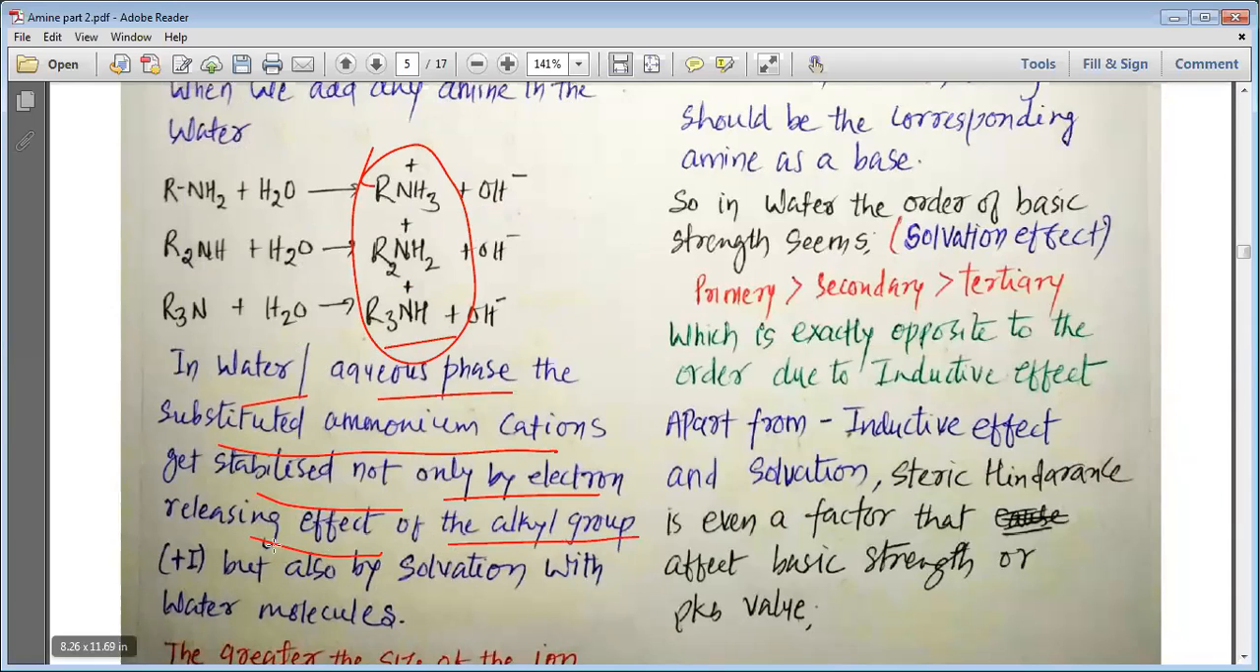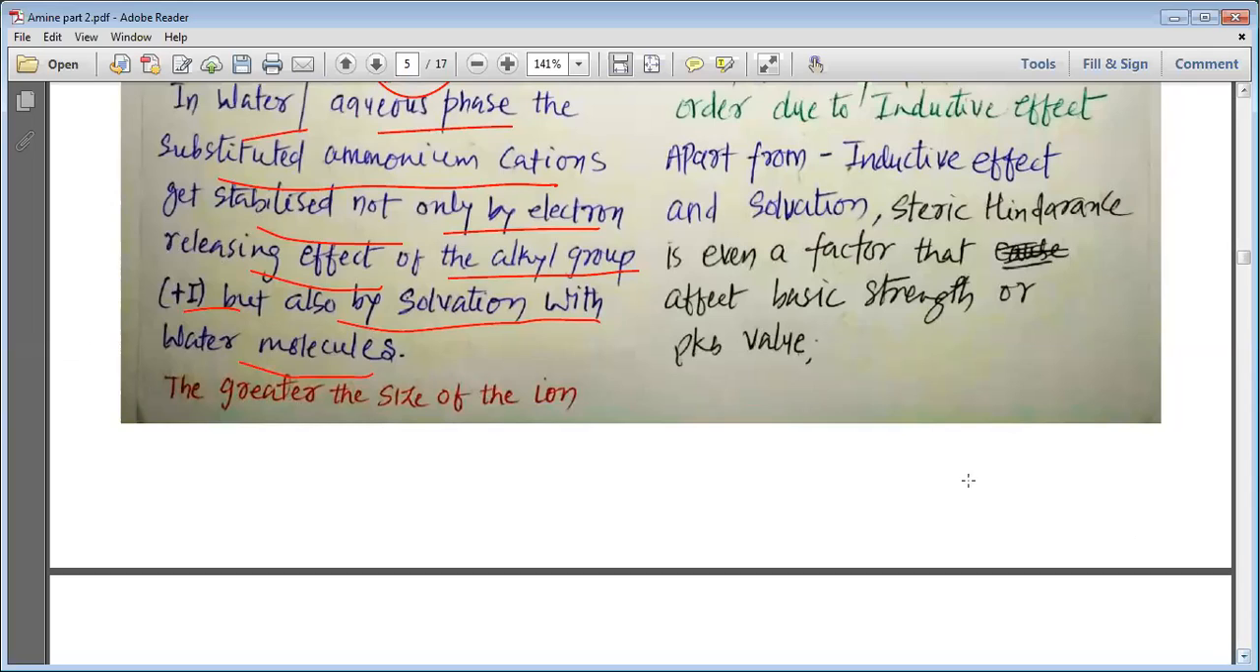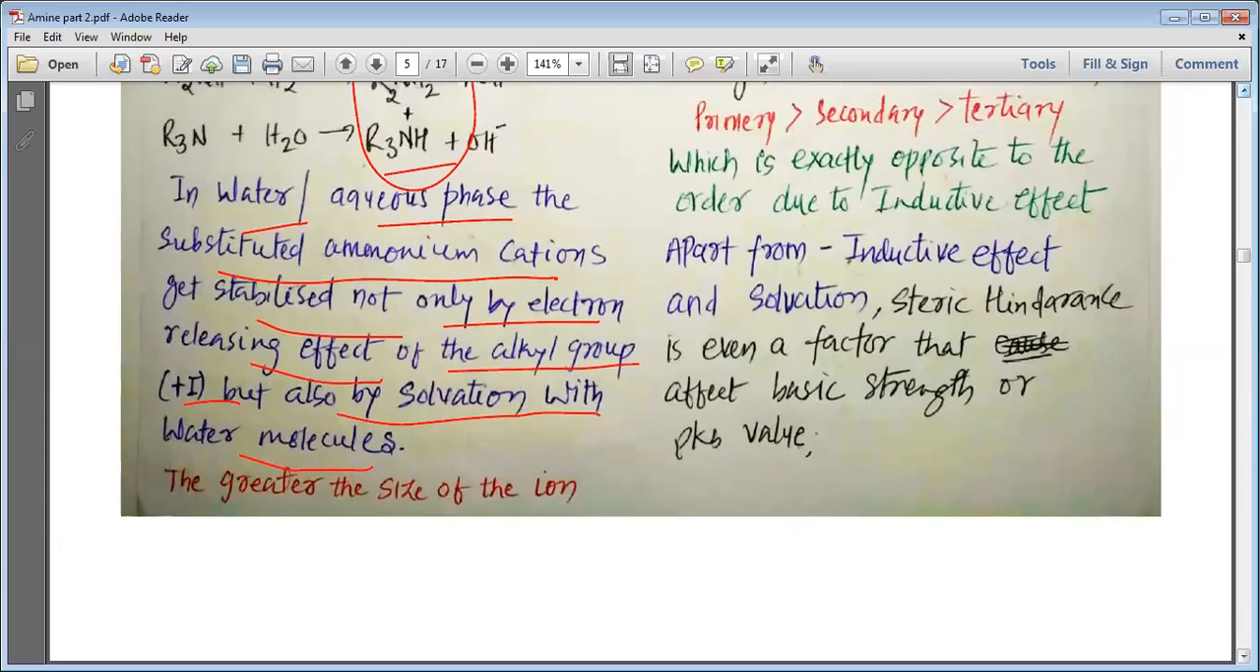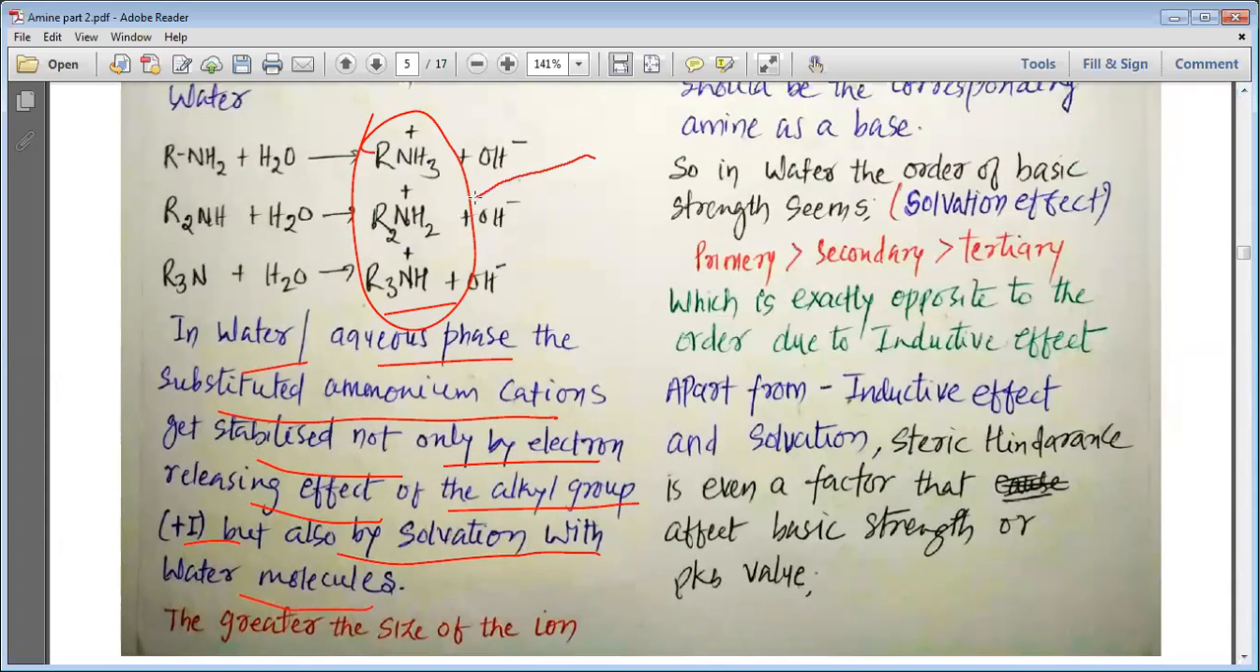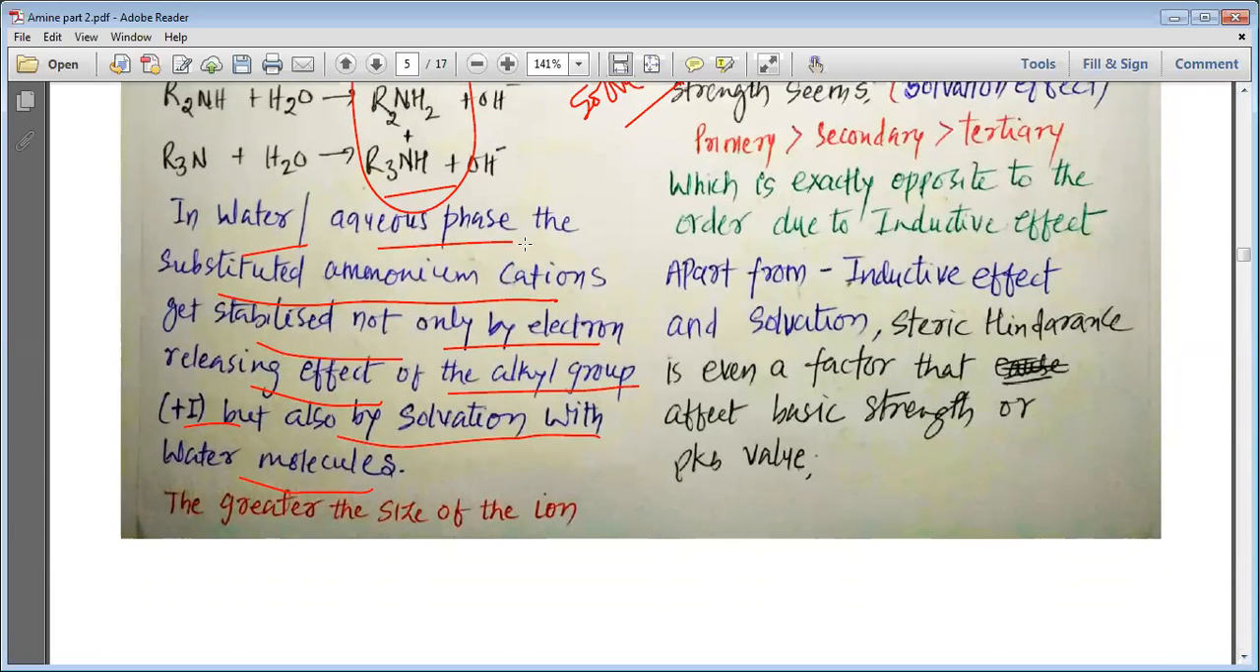In water or aqueous phase, the substituted ammonium cations get stabilized not only by the electron releasing effect of the alkyl group, that is plus I effect, but also by the solvation with water molecules. So when amines are added into water, solvation also comes into play, and that also starts affecting the stability of these cations. So the stability of these cations now depends upon two things. First is plus I, and another one is solvation. In case of water, we consider this solvation as hydration.